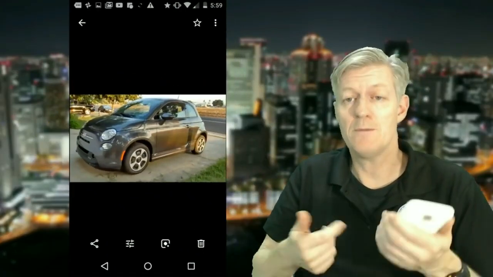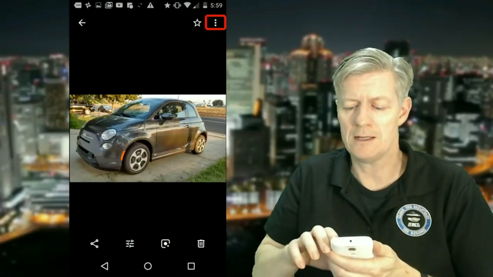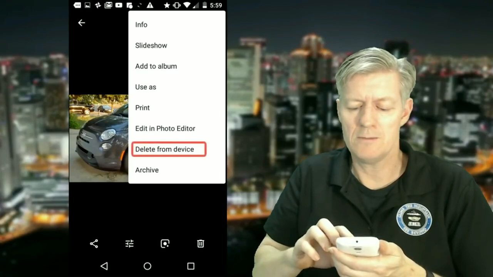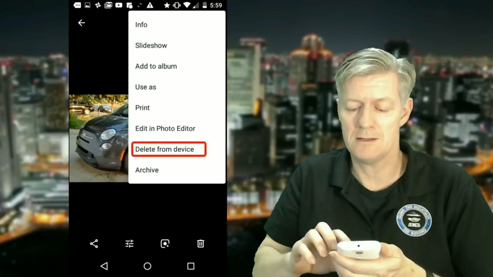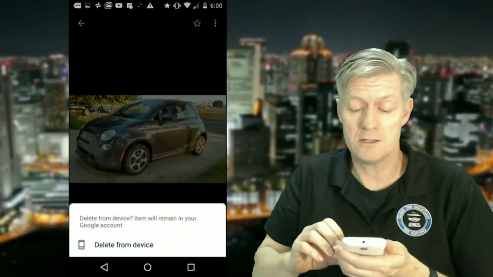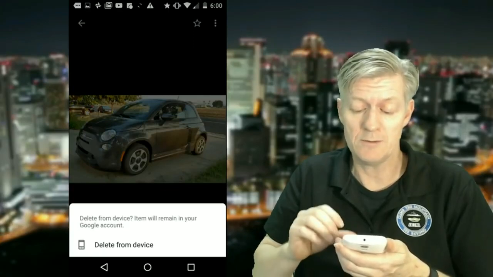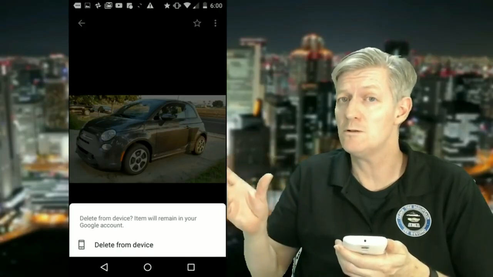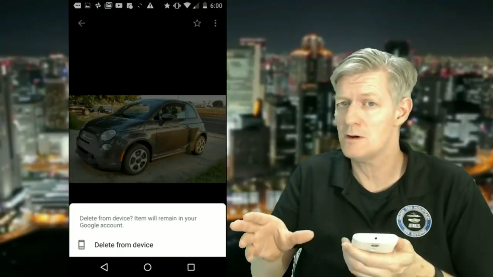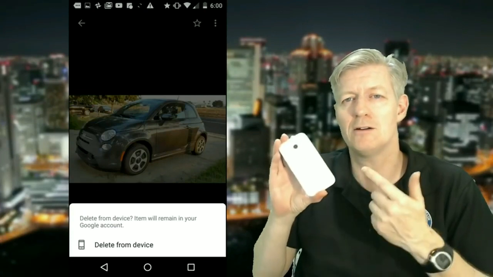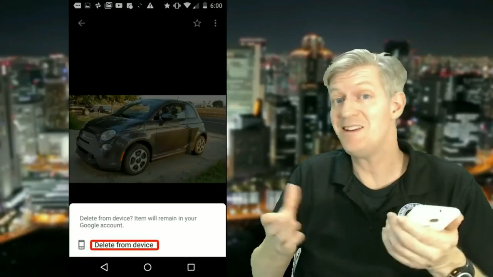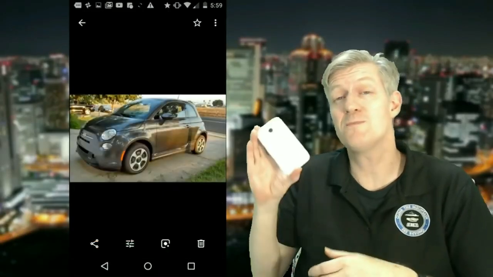Well, it's easy. Bring up the photo that you want to take out and then click on the three dots. You'll see a menu that comes down. At the very bottom it says delete from device. Click that. Then you get a little message that says delete from device. Items will remain in your Google account. That means they're going to stay in your Google Photos and you'll still see them just as before, but they won't be taking up space on your phone. So click on the bottom button there that says delete from device and you'll take it off. Now you have more space on your cell phone.